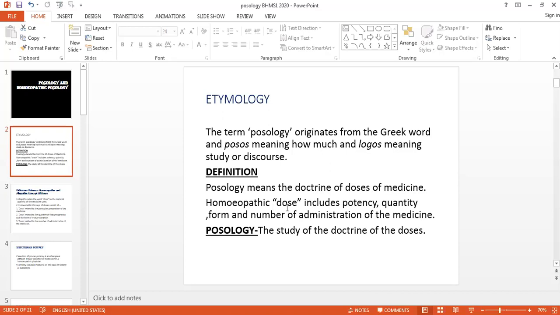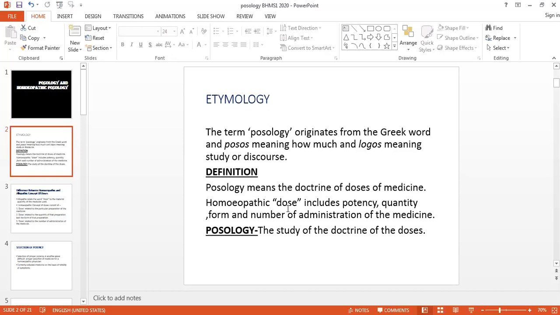Now we will talk about the homeopathic dose, because dose means the quantity of medicine given by the physician. The terminology of dose is again a Greek word which means doses. That means the quantity that you are giving to the patient, and it may be any therapeutic agent given by the physician.